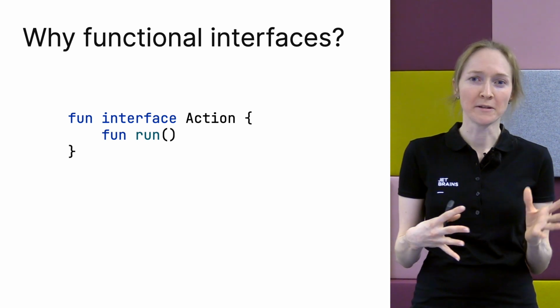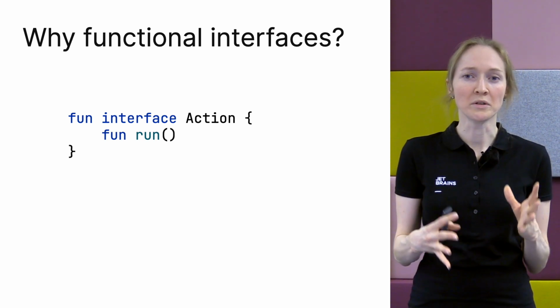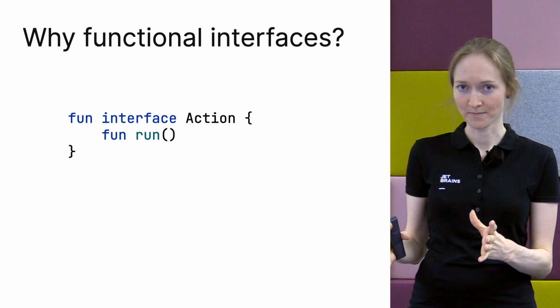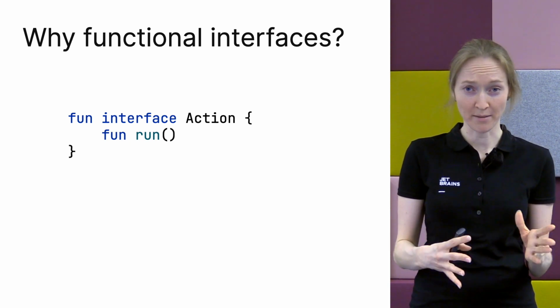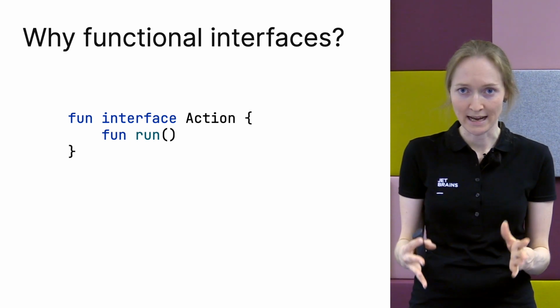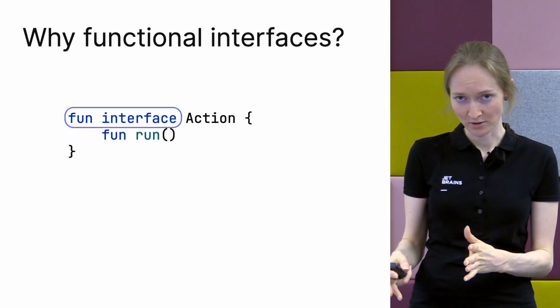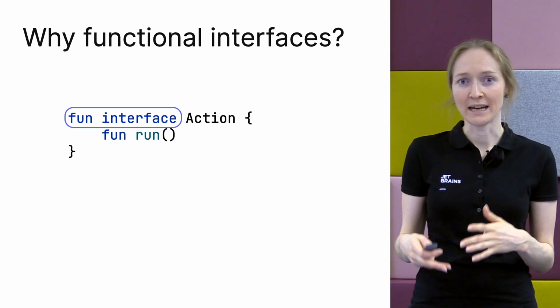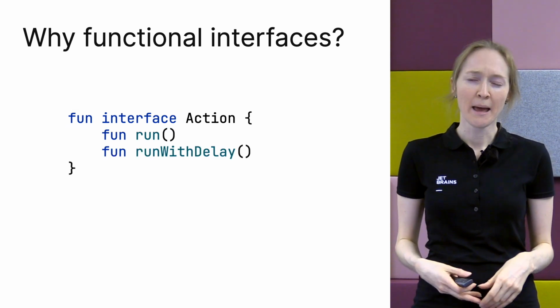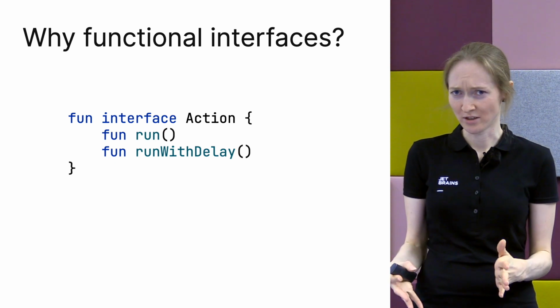A part of Kotlin philosophy is that we want your intentions to be explicit. If you have an interface that is intended to be used for SAM conversions, to pass lambdas instead, make it explicit. Imagine you define an interface with one method and someone uses it for SAM conversion, but it wasn't your intention.